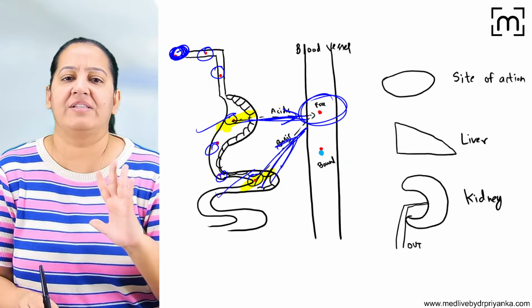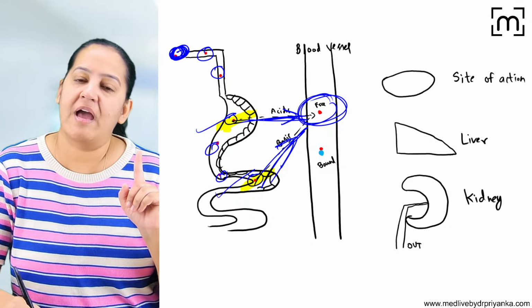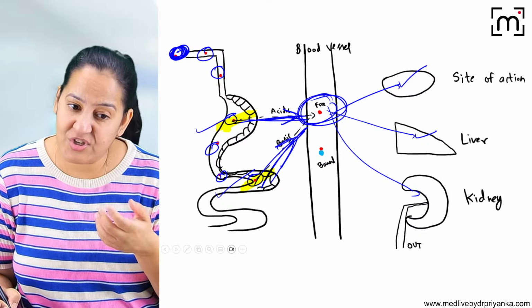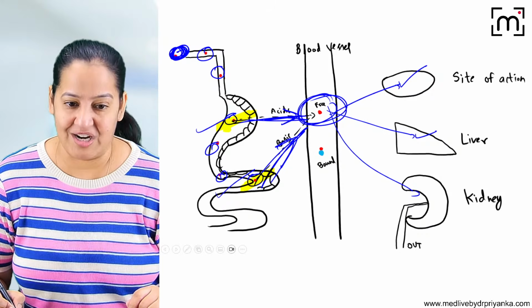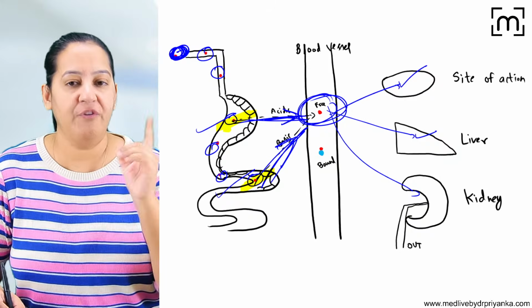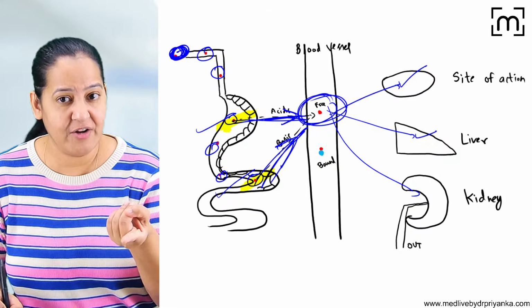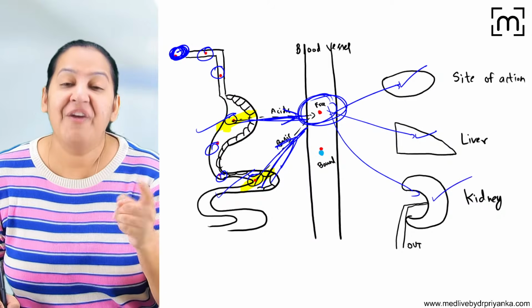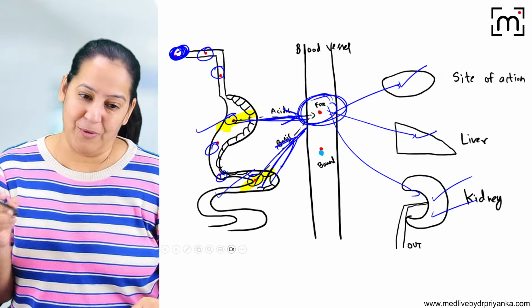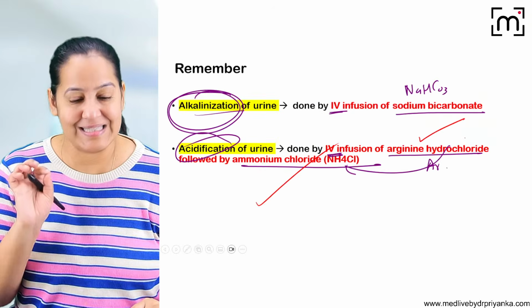Ultimately the drug reaches the blood. Now the drug has already shown its mechanism of action. It is already metabolized. We want to excrete it. Now it is the turn of excretion. We want to excrete the drug. So for excretion, the rule is that opposite pH is required. If you want to excrete the acidic drug, make the urine basic. If you want to excrete the basic drug, make the urine acidic. So for excretion, opposite pH is required. That is the rule.